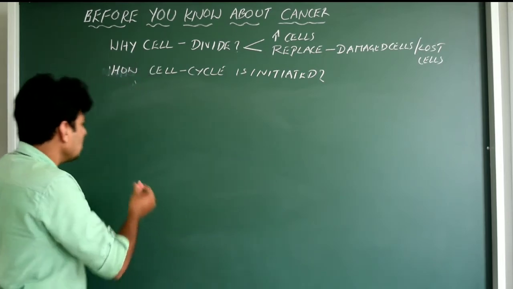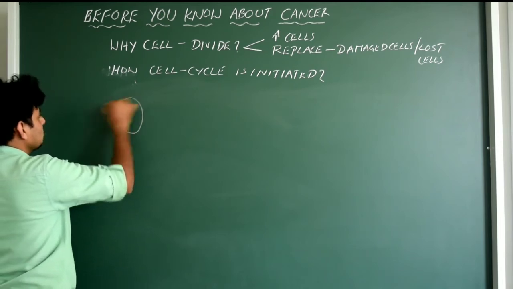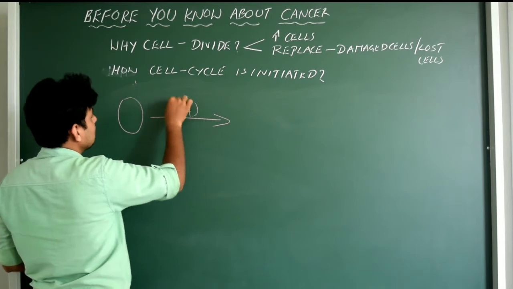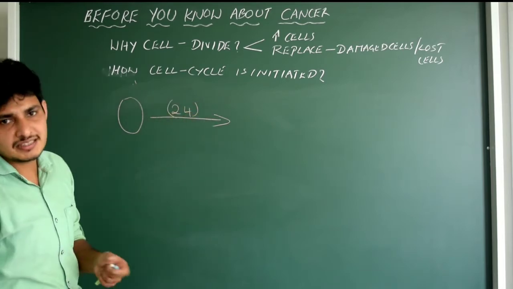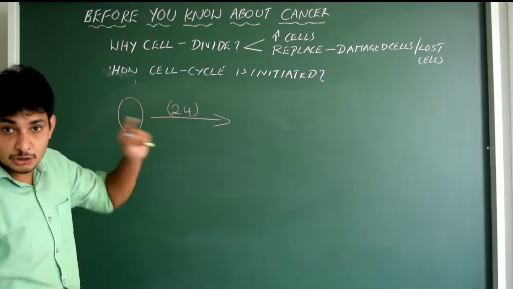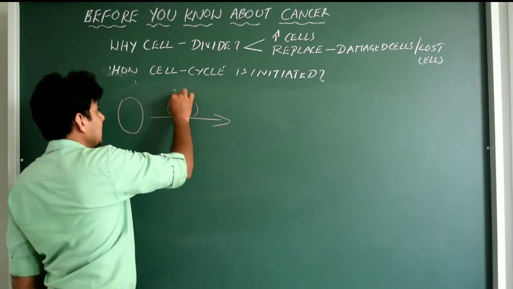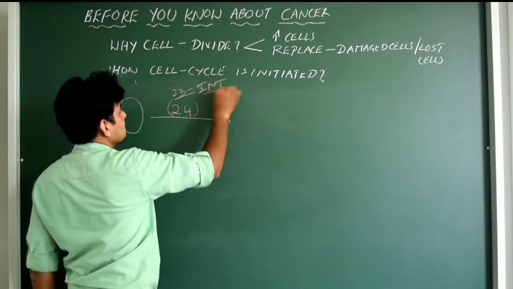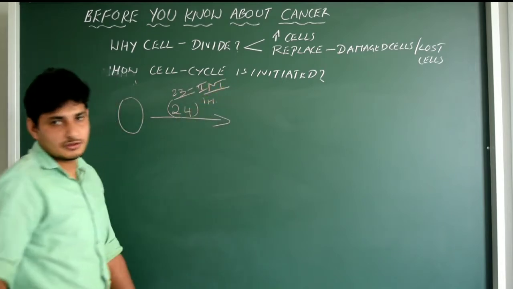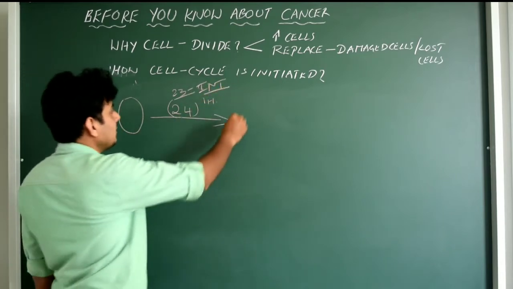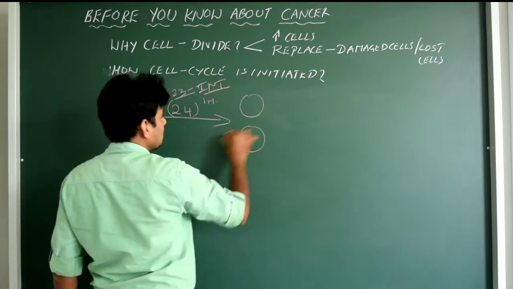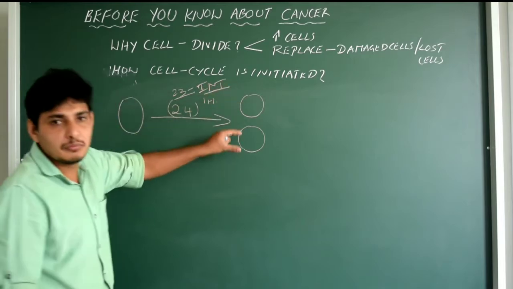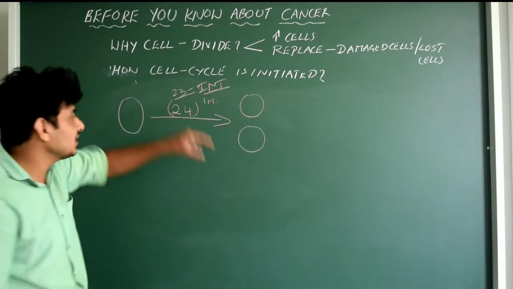Yes, we all know that if you take a human cell, which is undergoing cell division, the cell cycle in humans, which includes interphase as well as M phase, takes 24 hours, correct? In human cells, note this point: 23 hours for interphase, and 1 hour for M phase. So total 24 hours, and ultimately 2 new daughter cells are produced, that is mitosis. And this is actually the exact number of cells that has to be produced within the given time.